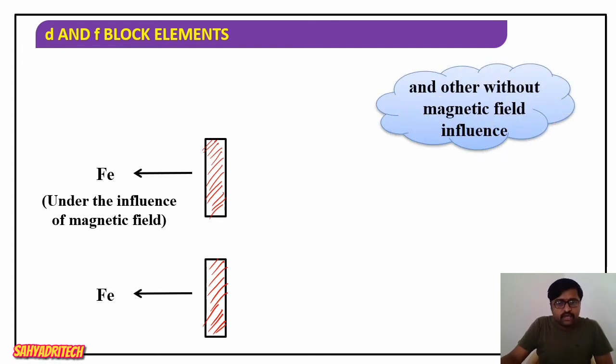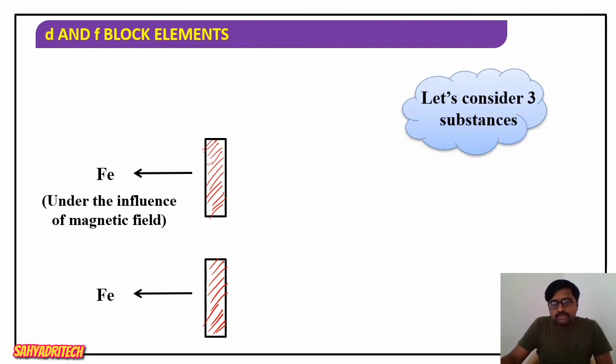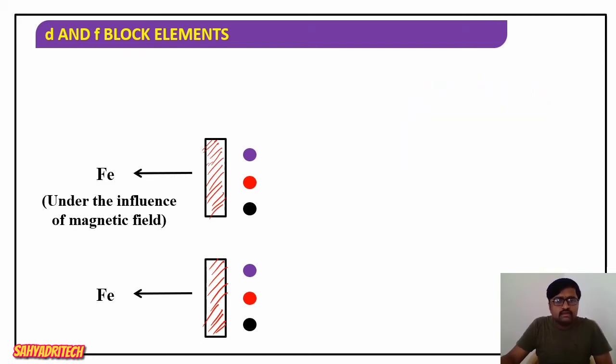Now we bring three substances near the iron rod. Here, three substances are brought in the vicinity of an iron rod.